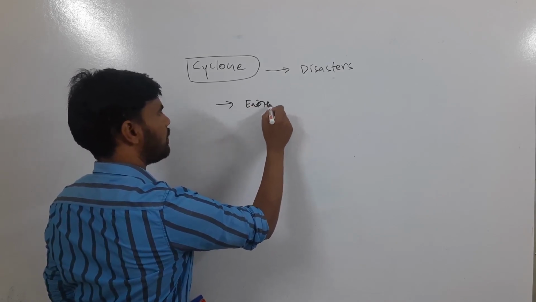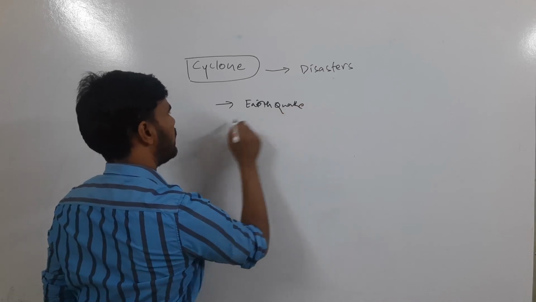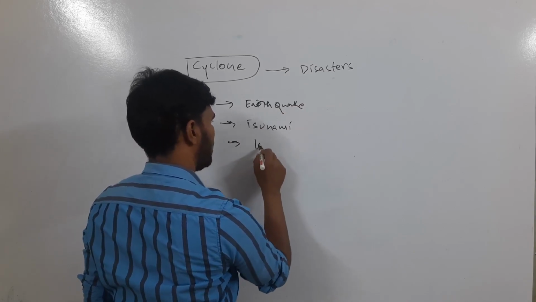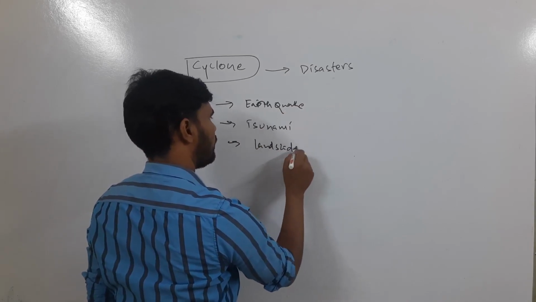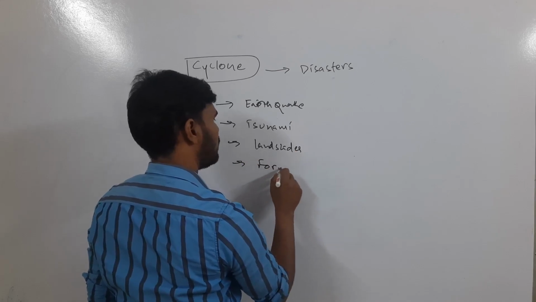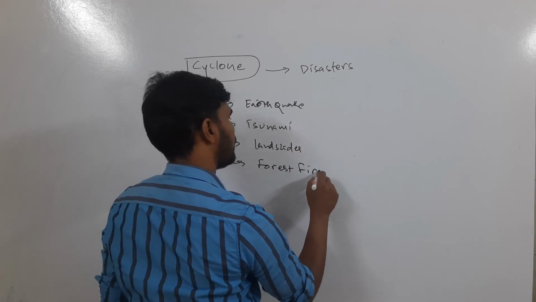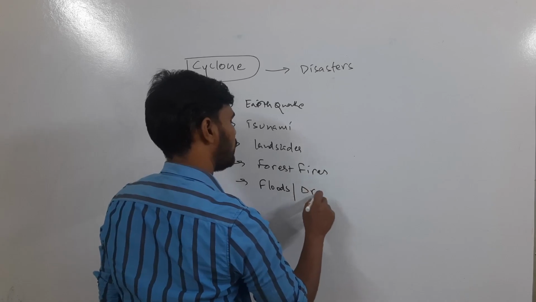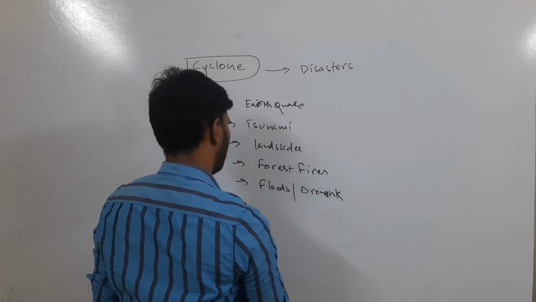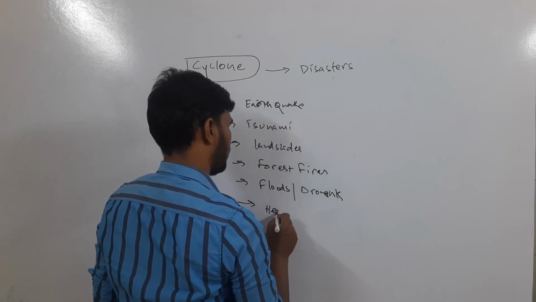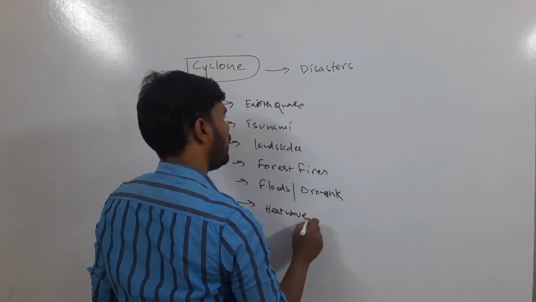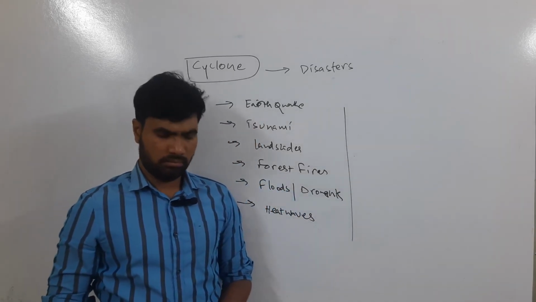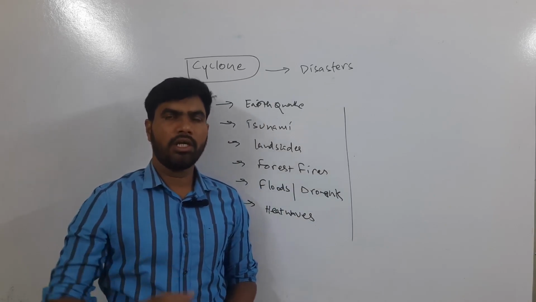Earthquake, then tsunami, then we have landslides. Okay, then we have forest fires. Okay, then we have floods and droughts. Okay, then we also have things like heat wave. Okay, these are all different disasters which our country recurrently or continuously faces.